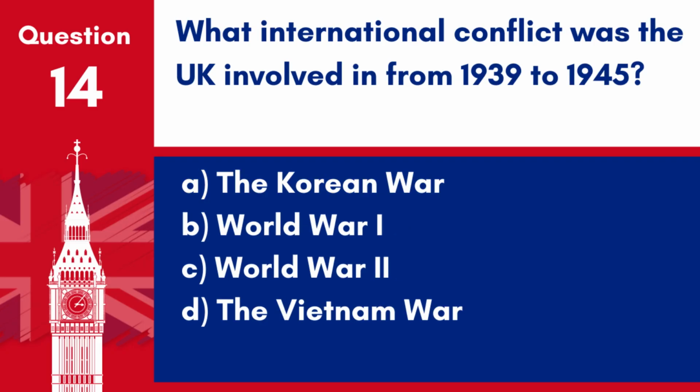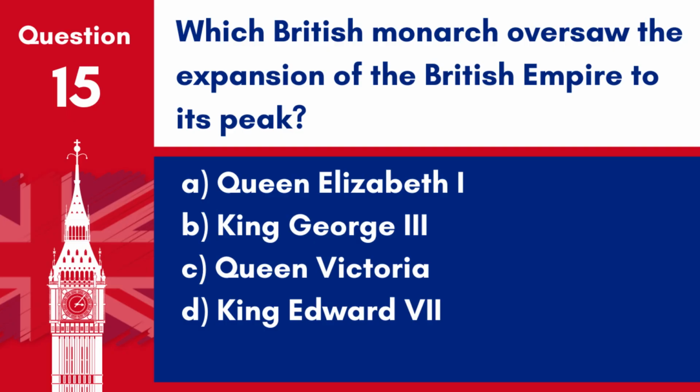Question 14. What international conflict was the UK involved in from 1939 to 1945? A. The Korean War, B. World War II, C. World War II, D. The Vietnam War. Answer: C. World War II. The United Kingdom was involved in World War II from 1939 to 1945, playing a significant role in the Allied powers' efforts. Question 15. Which British monarch oversaw the expansion of the British Empire to its peak?